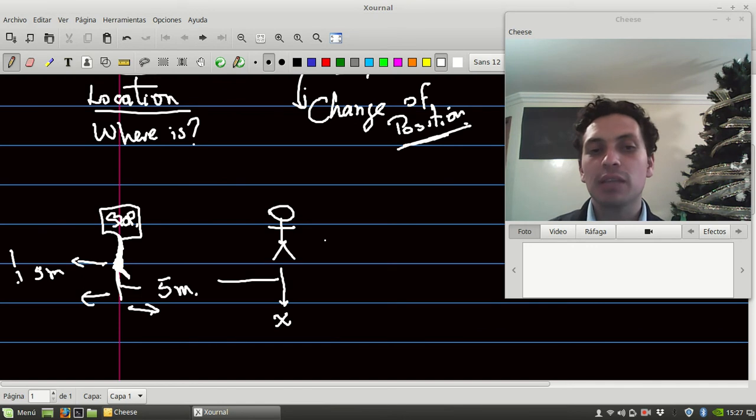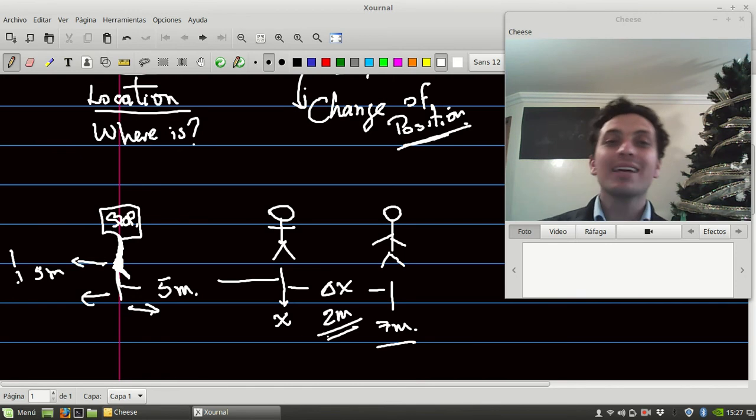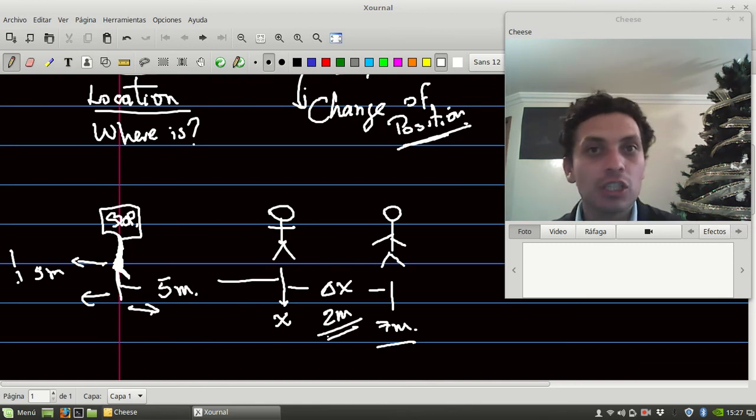This is not the displacement. Displacement is when, I don't know, after some time the guy is here. Now he is at 7 meters from the stop sign, and displacement is this change of position, which is going to be 2 meters. So look at that, the new position is 7 meters, but the displacement is 2 meters. Displacement is related to the change of position.